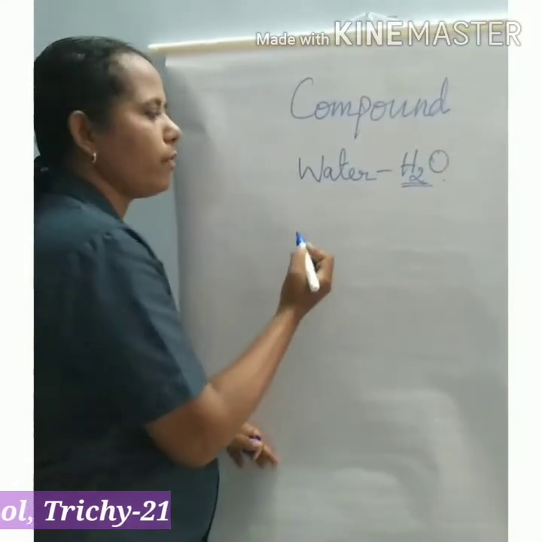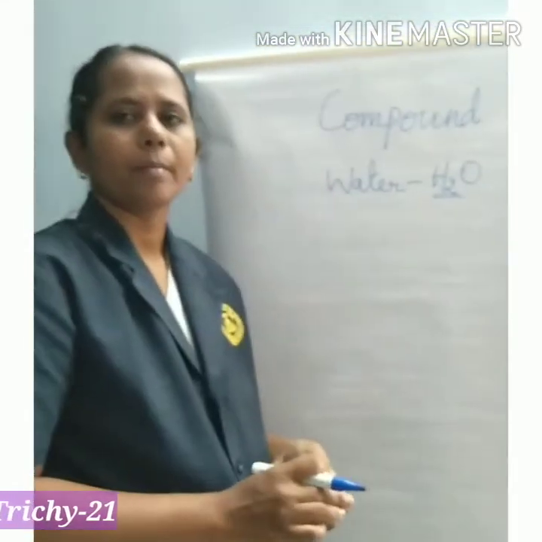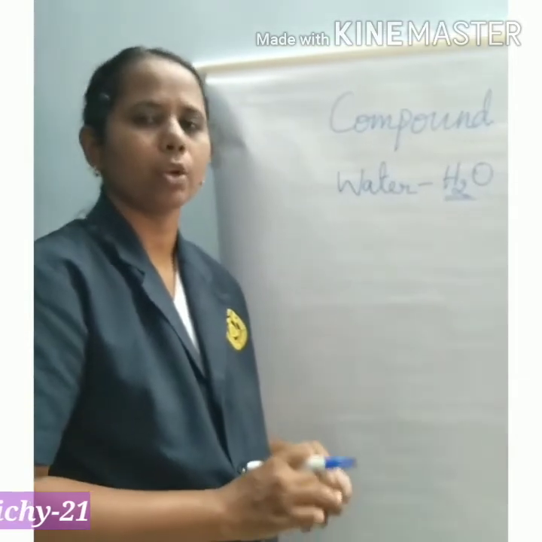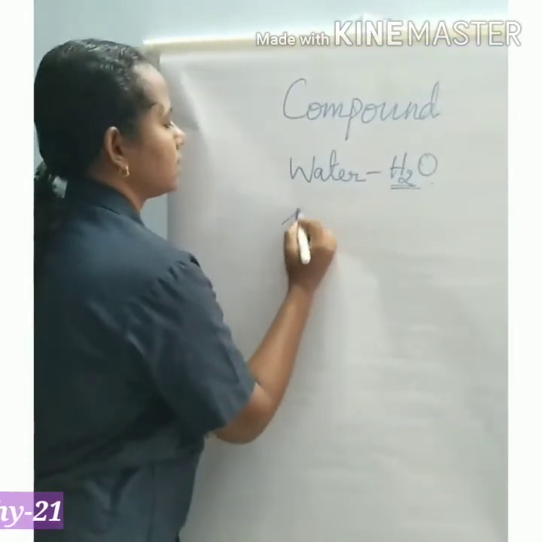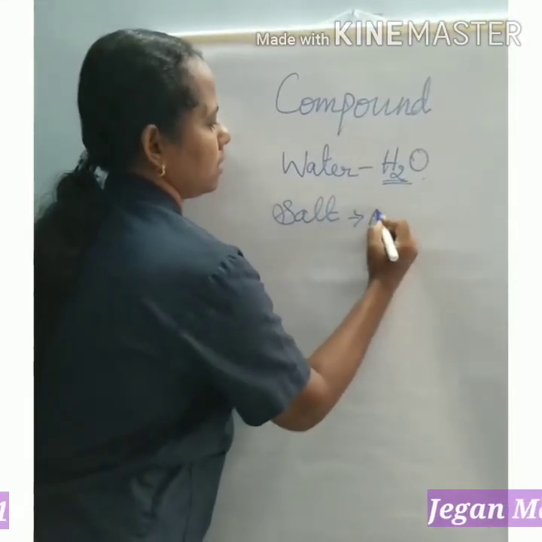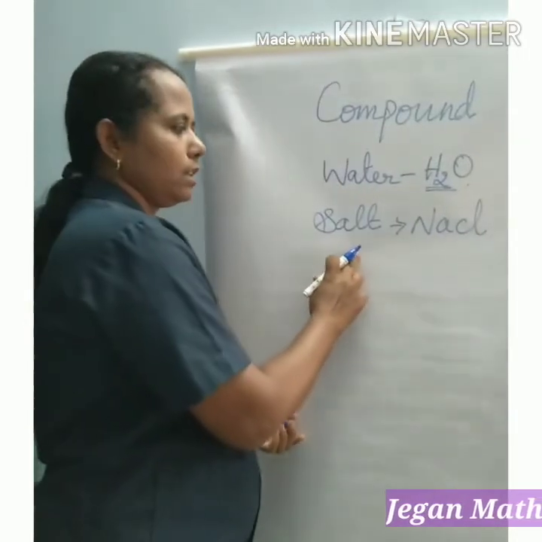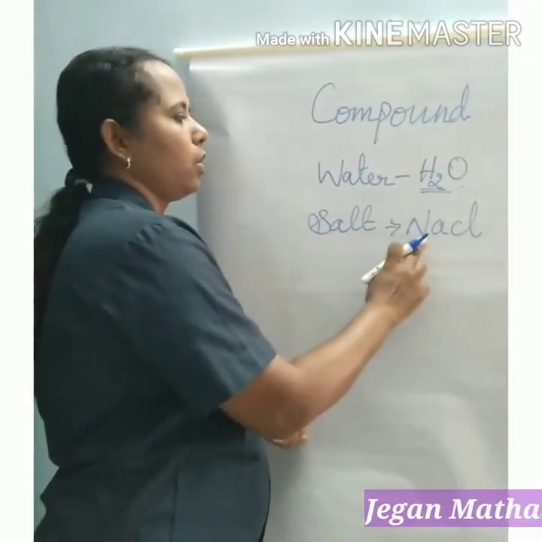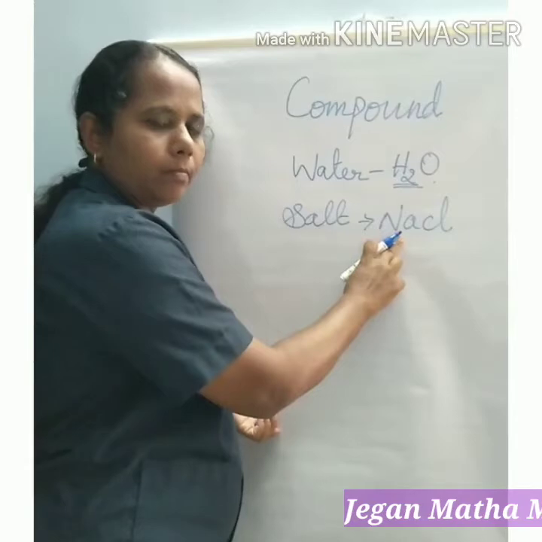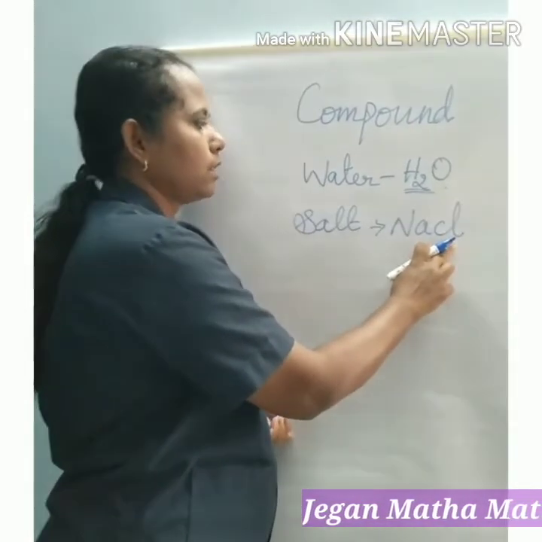Next example, sodium chloride. What is the formula for common salt? NaCl. Salt contains 1 atom of sodium and 1 atom of chlorine.